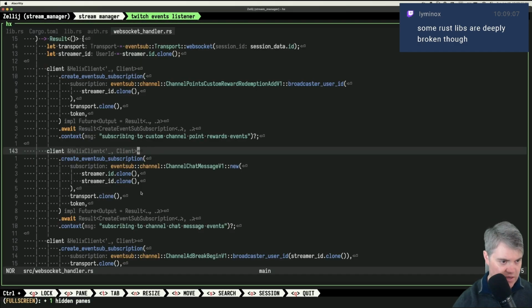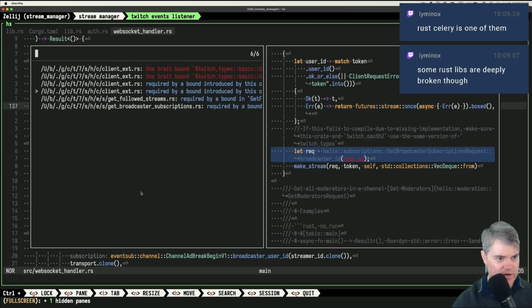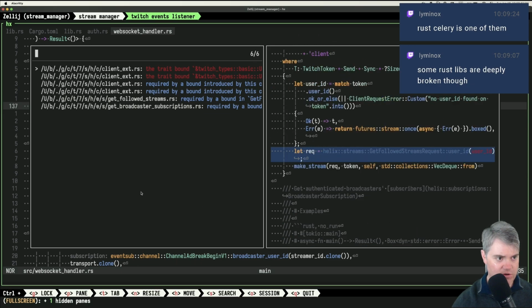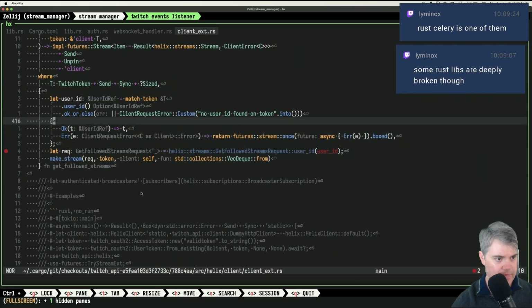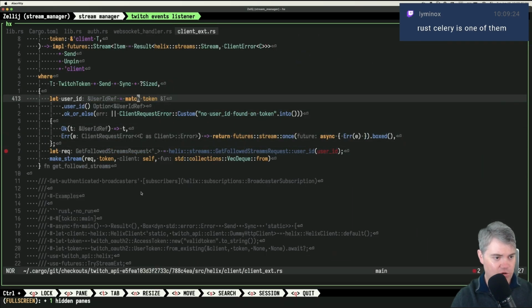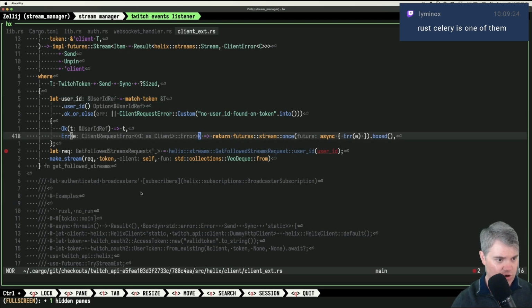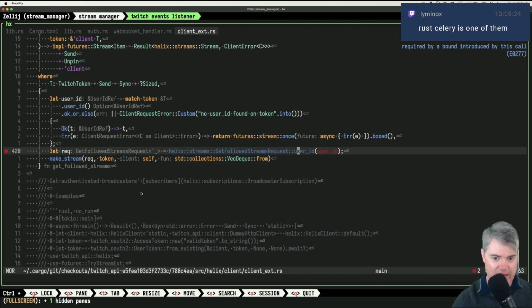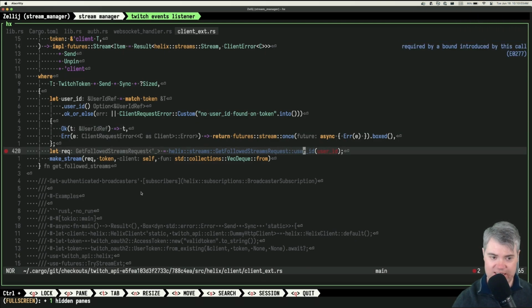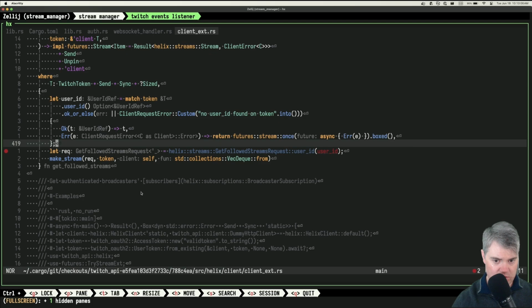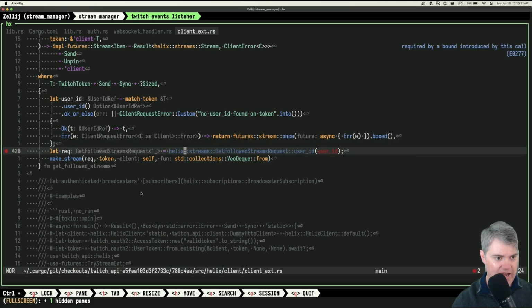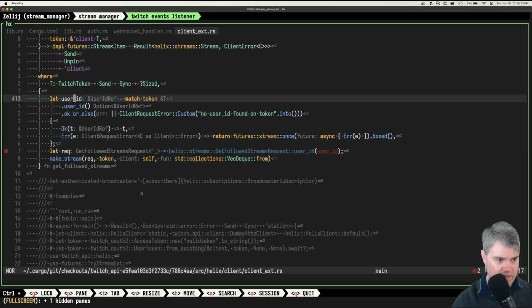So if we come, this is all their code, and then all of the information type errors are also their code. So if we come to here, okay, so this is their code, right? So user ID, they do a match. It's okay, so they get a user ID ref. It's a ref to a ref. They then attempt to pass this into a function which does an into cow for this user ID ref.